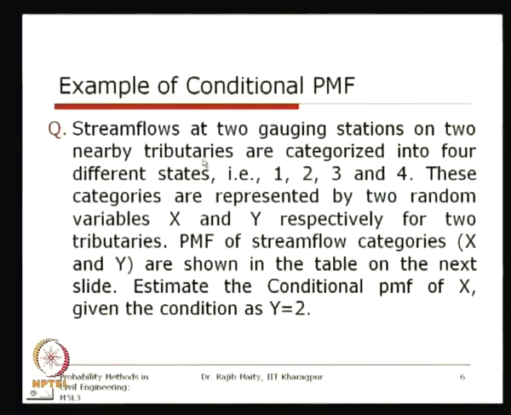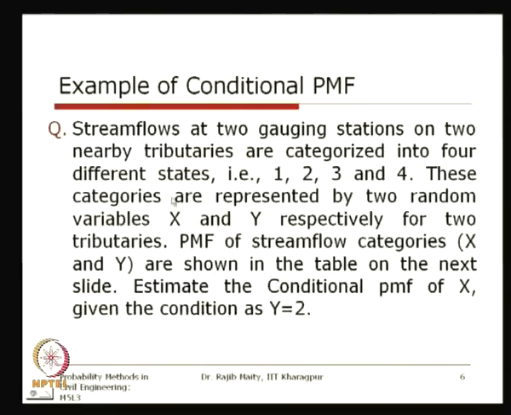Stream flows at two gauging stations on two nearby tributaries are categorized into 4 different states, and we explained earlier why we need to categorize into different states. These states are named 1, 2, 3, 4. Maybe you can also say that 1 is very low, 2 is low, 3 is high, and 4 is very high. This is the type of categorization we are referring to here.